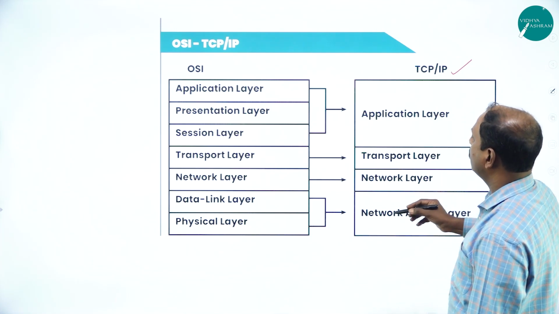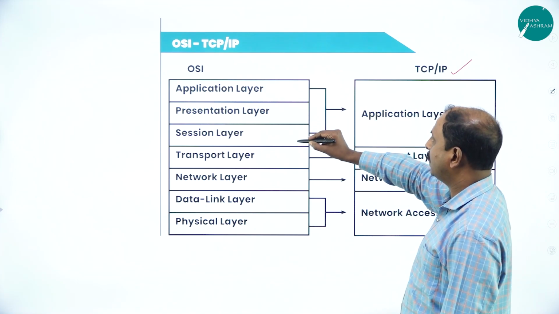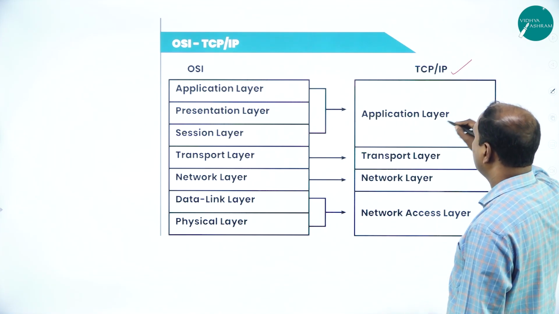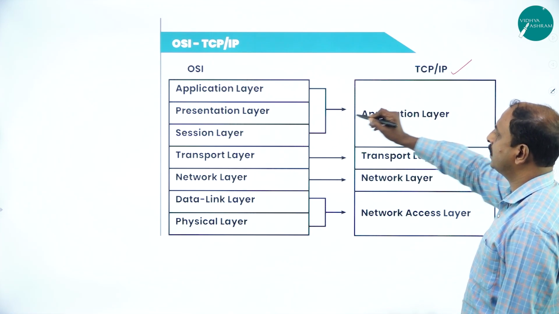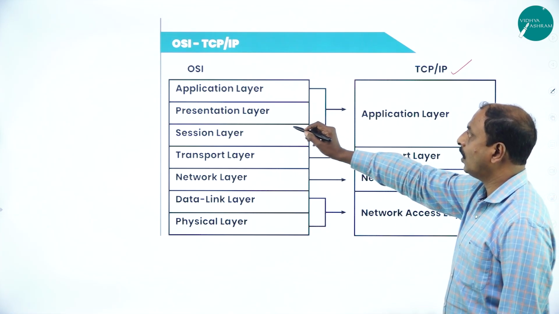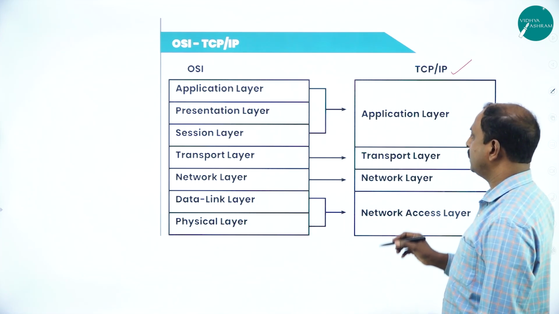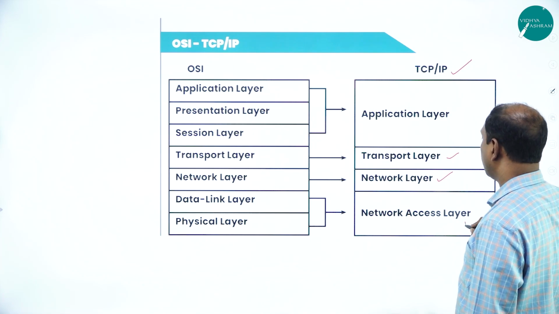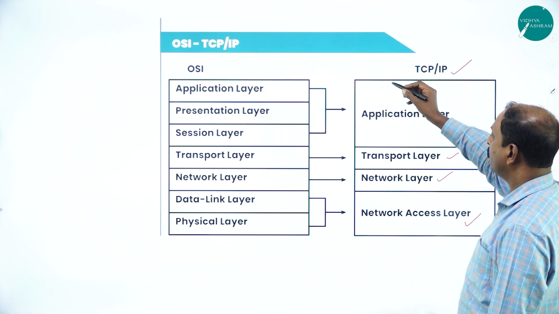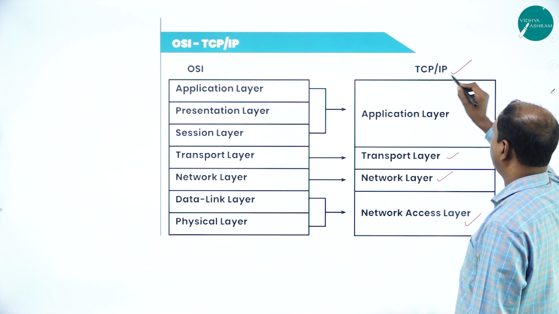Here the function of 3 layers of OSI is equivalent to one layer, which does all the responsibilities of those layers of OSI. And here this is the transmission layer and the network layer, and this is the network access layer. So these are the different layers of the TCP/IP network model.